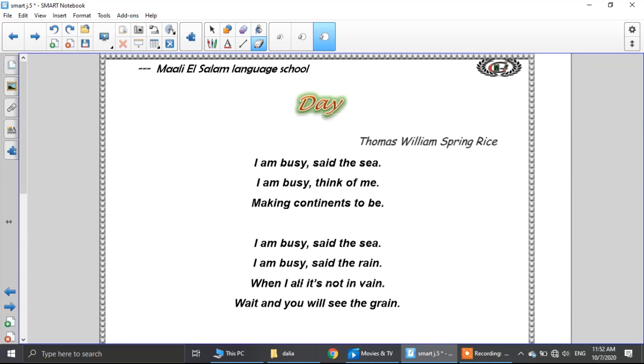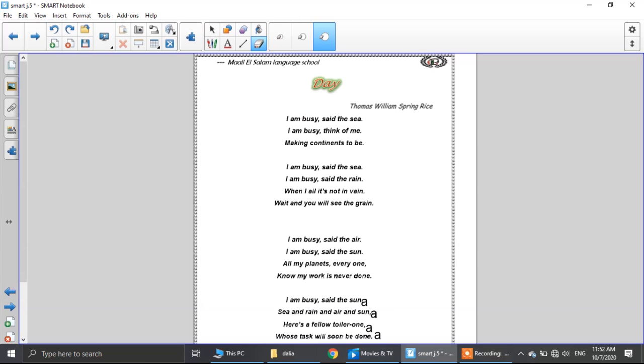And now, Junior 5, I want you to see what the shape of the poem is. What does the poem look like? Here, this is the shape of the poem. As you see, this is called the title of our poem. Here on the right you will find the name of the poet. As we said before, the poet is the one who writes the poems. And this is the shape of our poem.